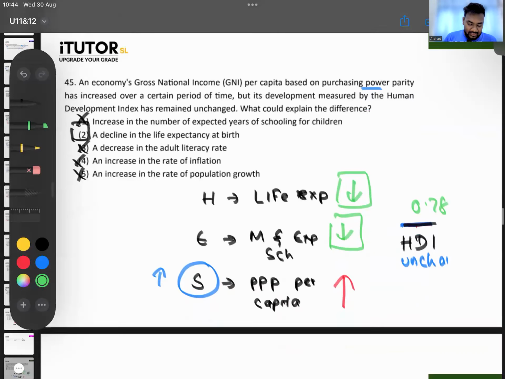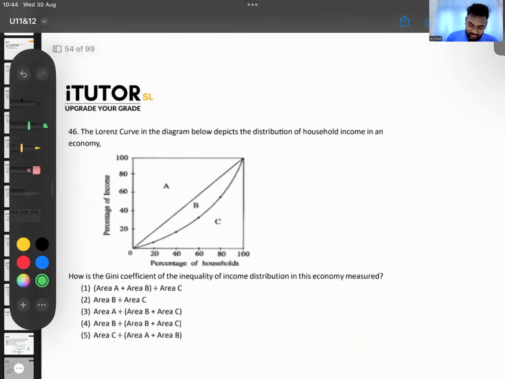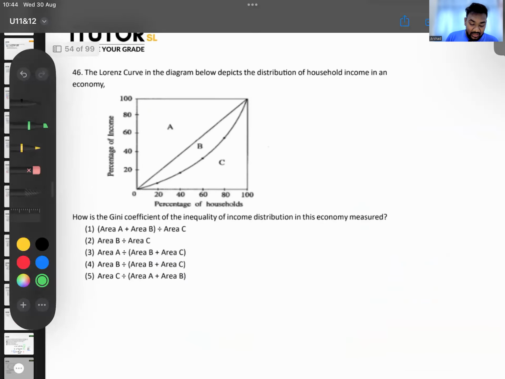Now, 46. The Lorenz curve is a diagram that depicts the distribution of household income. How is the Gini coefficient of income inequality measured? How do you calculate? Be very careful, not A divided by B. Look at what is A and B. In my diagram, A and B were different. In this diagram, see what is A and B. Don't just say, sir said A divided by A plus B. Look at the diagram. Here, A is something else. They will label it in a different way.